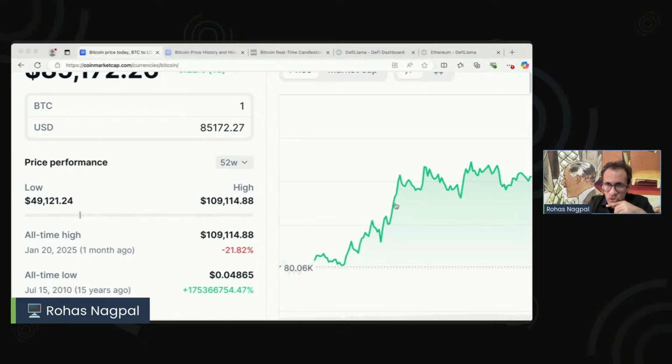Let me see some questions. Who decides how much of a coin is to be released in the market?